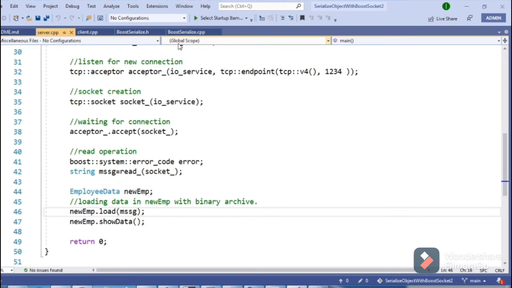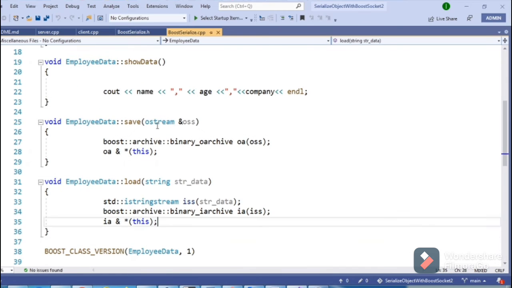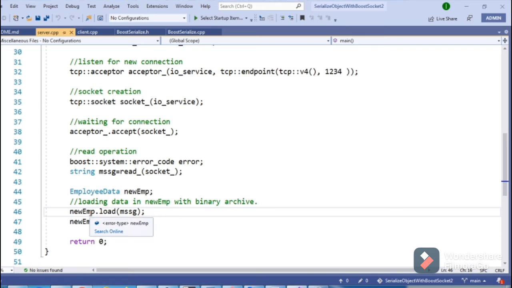We have defined the load function in this class definition. Here, this is the binary string which we are passing as the parameter, and then this is the iString, and we are passing this to the binary archive, and by calling this we are loading all the binary data into this current object. So now the server has the data loaded from the client, which was received via the TCP socket, and we will finally display the data.